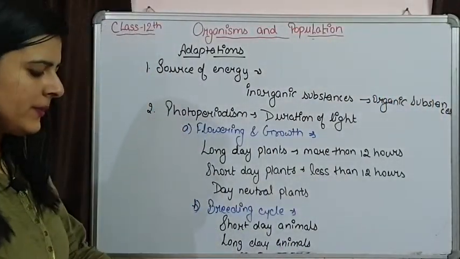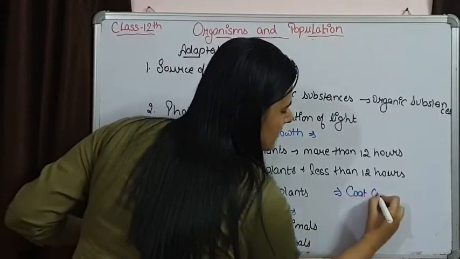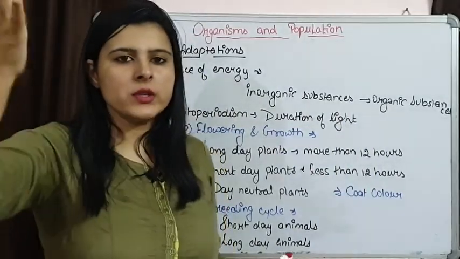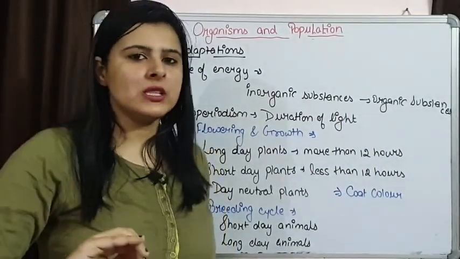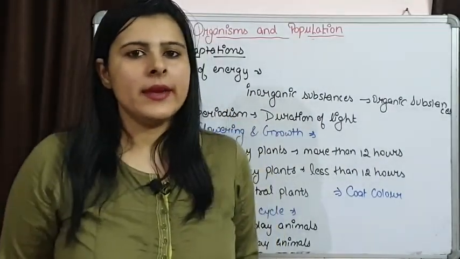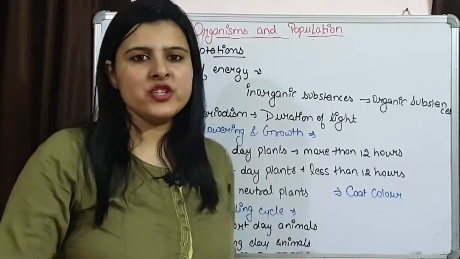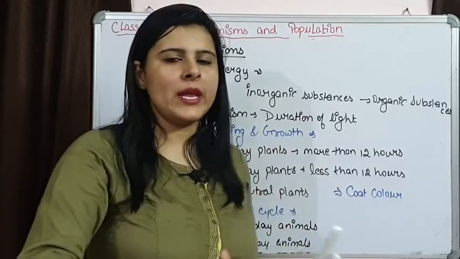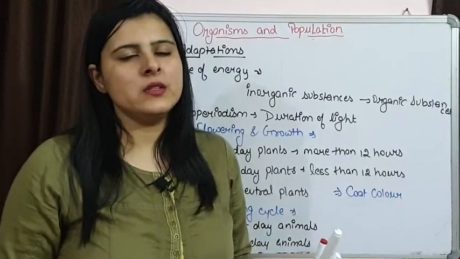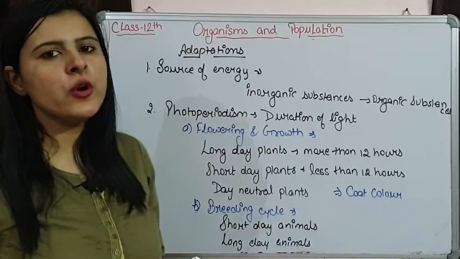For photoperiodism, other factors are change in coat color. The color of the coat, their outer covering, also changes depending upon the duration of light the organisms are getting. Migration also, bird migration is there. Birds migrate whenever seasonal changes are there or the length of day and night is going to change. So, these are some adaptations for photoperiodism.